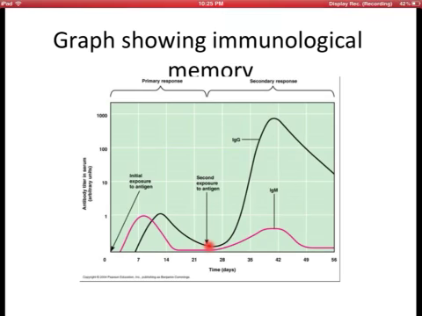So, dahil meron ka ng clones, hindi ka na gagamit ng panibagong B cells or T cells, makakagawa ka agad ng antibodies or makakagawa ka agad ng reaction. So, compare the amount of antibodies produced here to the amount of antibodies produced here, mas mataas dun sa re-exposure sa secondary immune response.